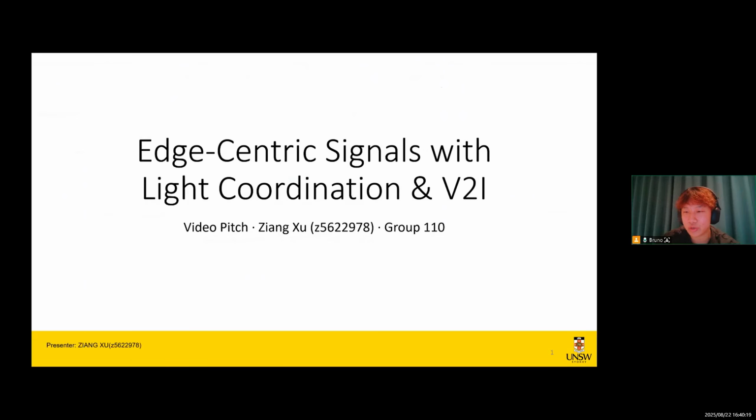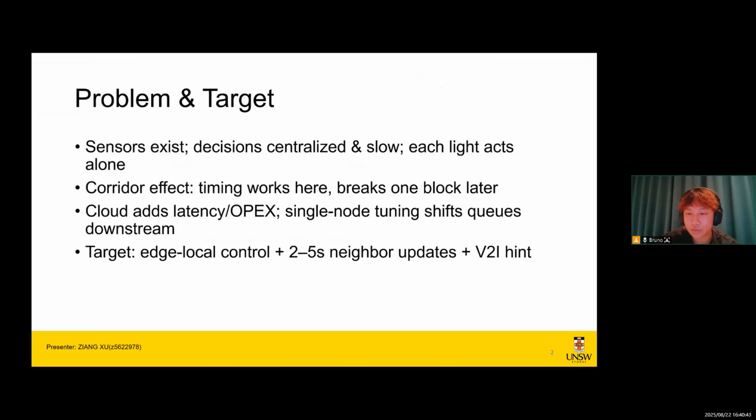In a few minutes, I'll show you how we turn real-time road data into safer local signal decisions, so a corridor runs with less delay, shorter queues, and lower emissions. Our recipe is simple. We use edge-centric control at each intersection, tiny neighbor updates, and, when available, a small vehicle intent hint. First, let's focus on the problem and the target in one view.